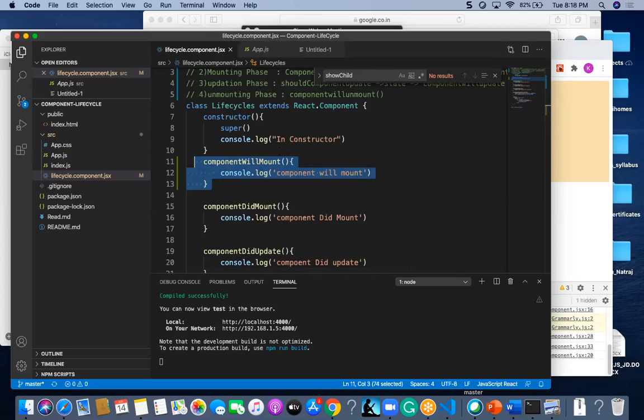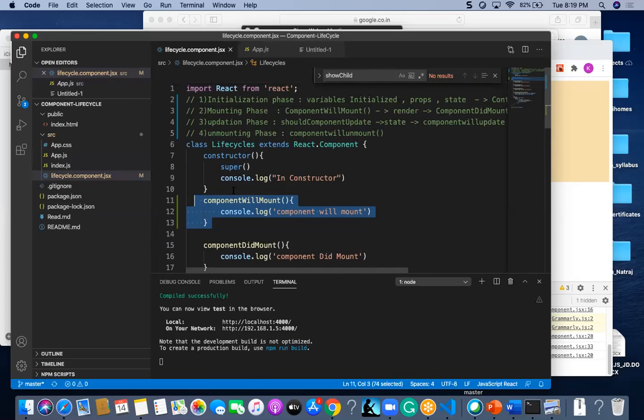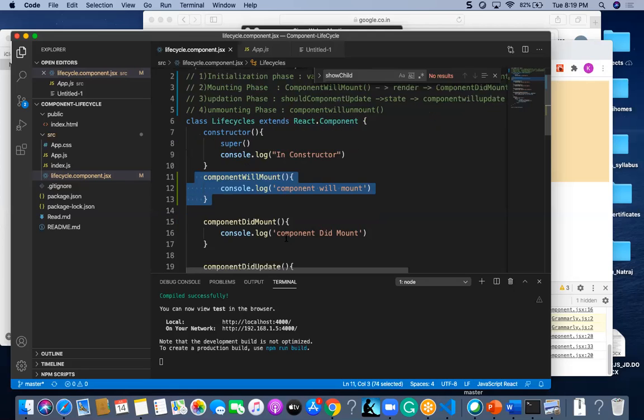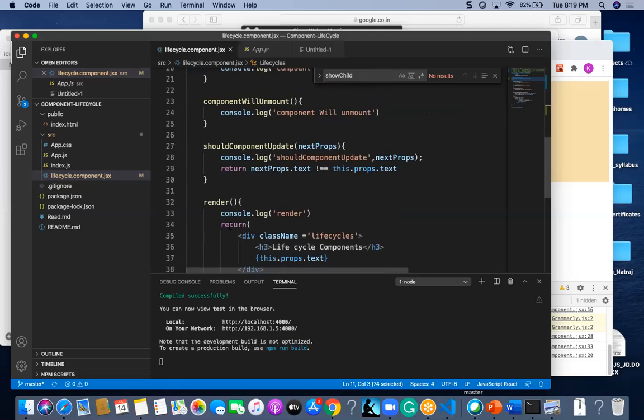Till this stage, the component won't be mounted. Mounted means it is placed in the DOM. It is still yet to be placed. Now after componentWillMount, the next phase is the render phase.